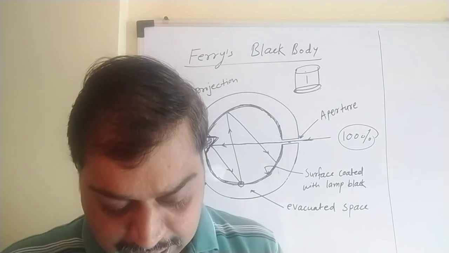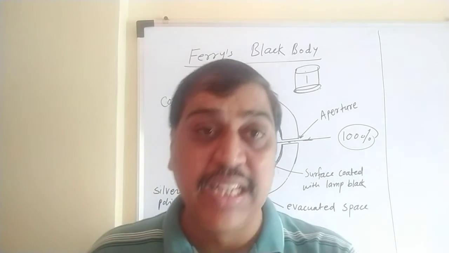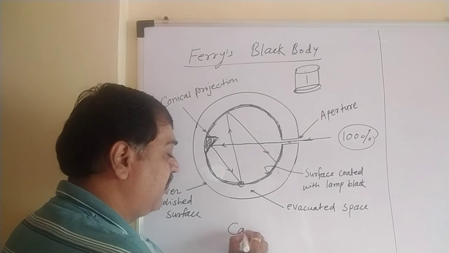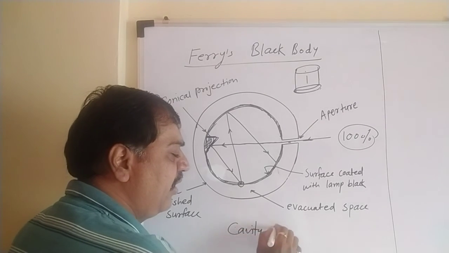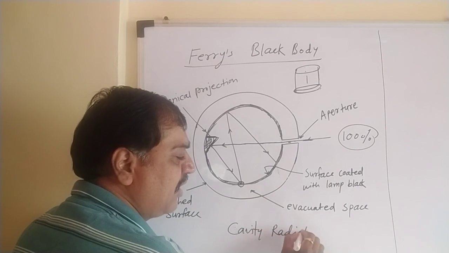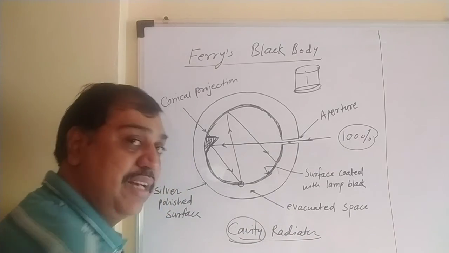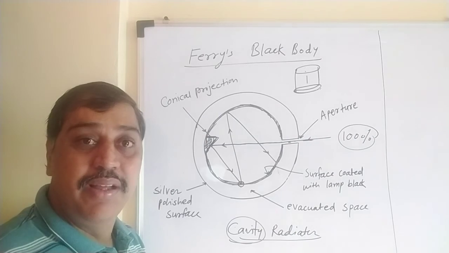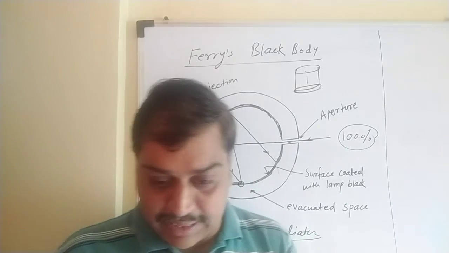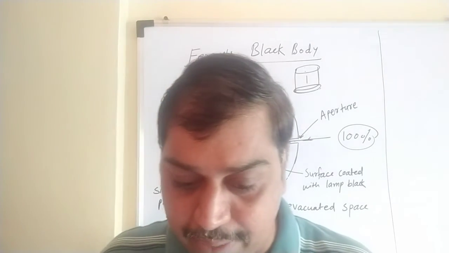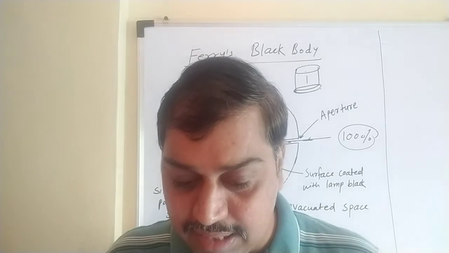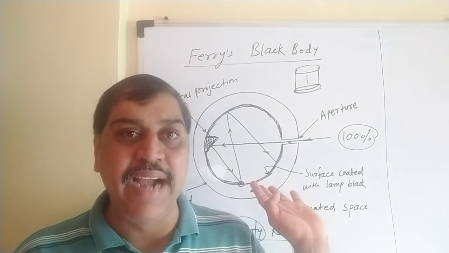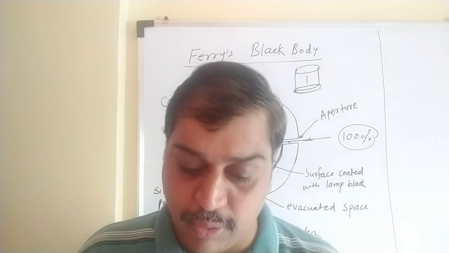Apart from this, below the diagram in your book they have mentioned cavity radiators. Maybe all of you have heard about cavity radiators. This cavity radiator consists of one small cavity, and inside that cavity black colored portions are deposited, and that will again behave as a perfect black body. It is convenient to work with the ideal black body, so this is assumed as an ideal black body. Within some reflections the whole thing gets absorbed.